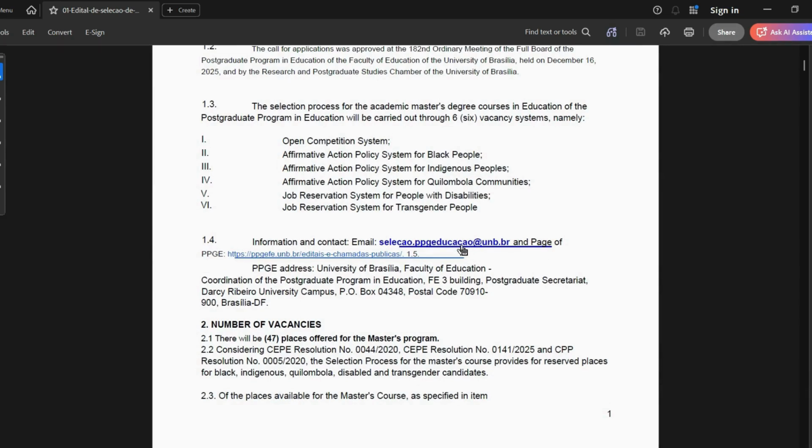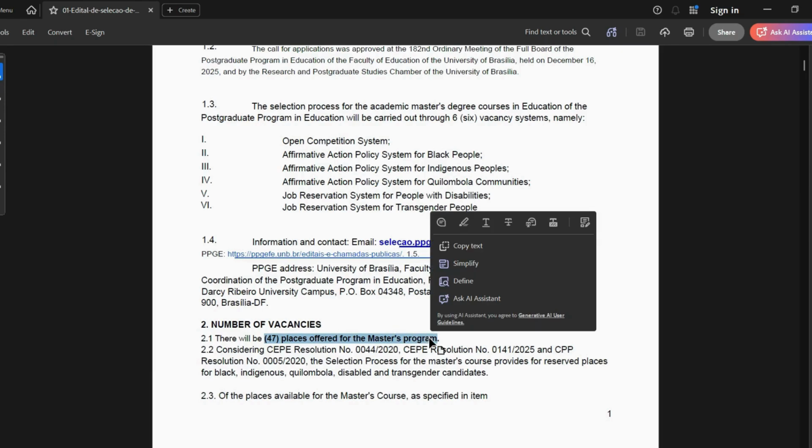This is an email to contact in case you have any problems with applying or you need more information. This is the department office and its full address. Then they tell you that there are 47 vacancies for this master's program at this time. Take note of this number 47, because at the end of the day, the percentages for all this will be derived from it.